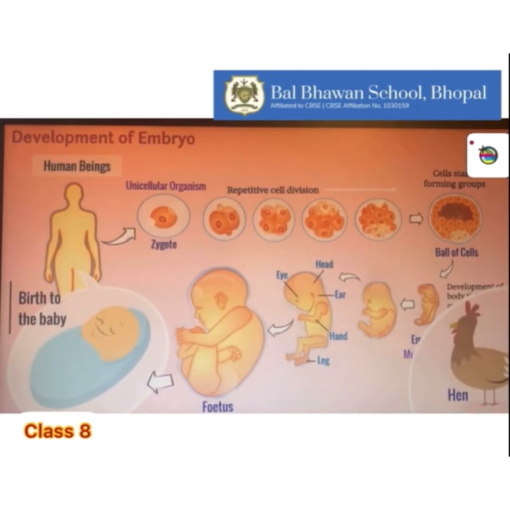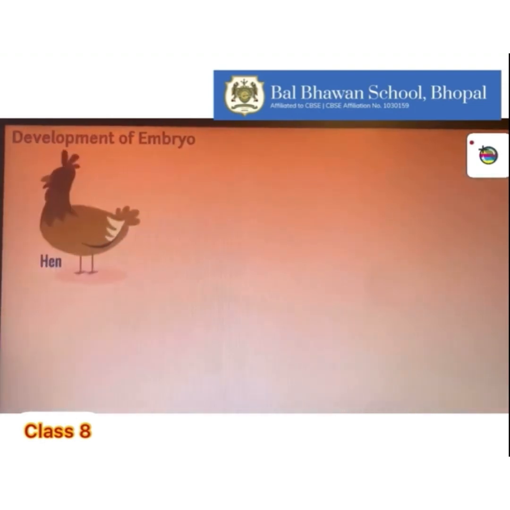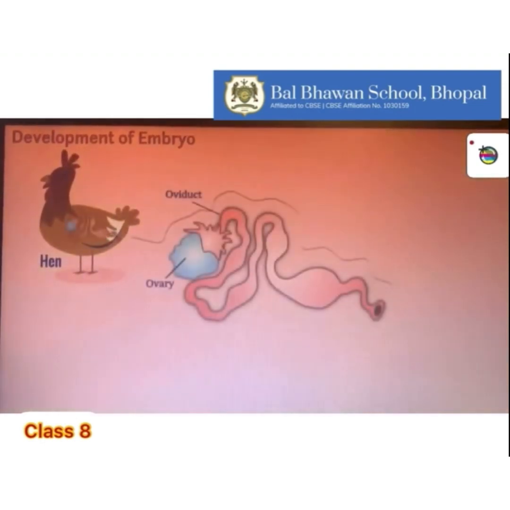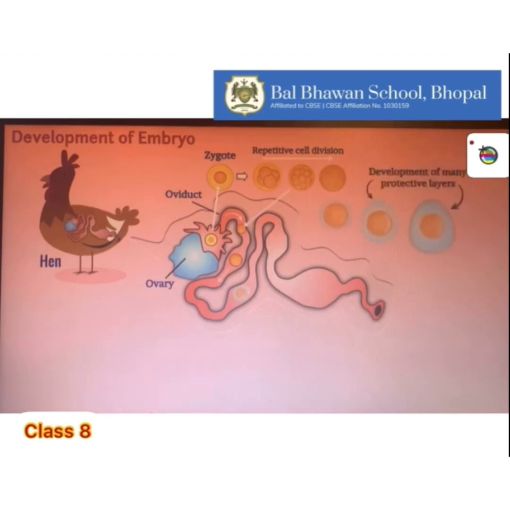Do hens also give birth to babies like humans? No. In hens, soon after fertilization, the zygote will undergo repetitive cell division and it travels down the oviduct. During this journey, many protective layers develop around an egg.